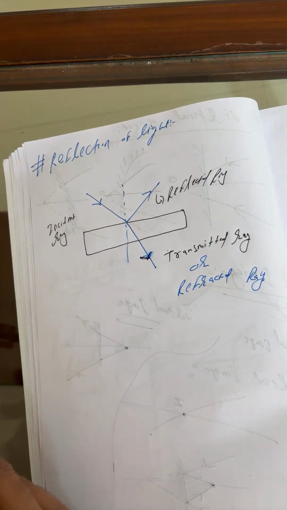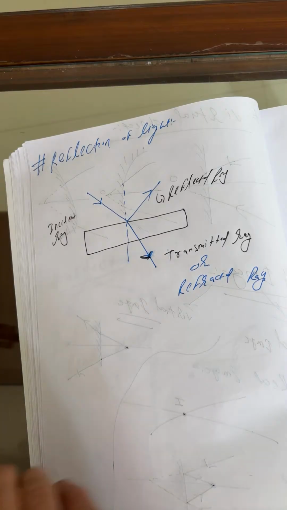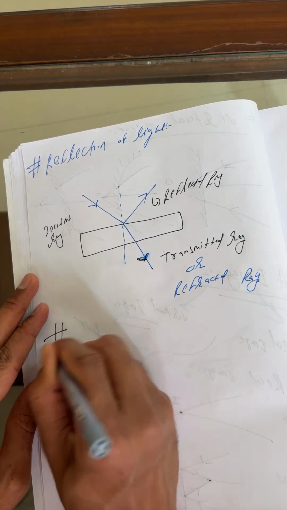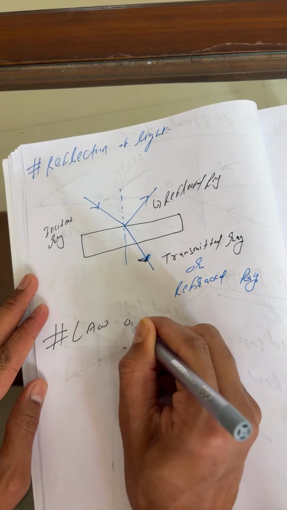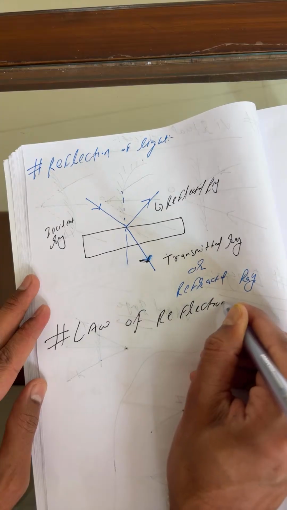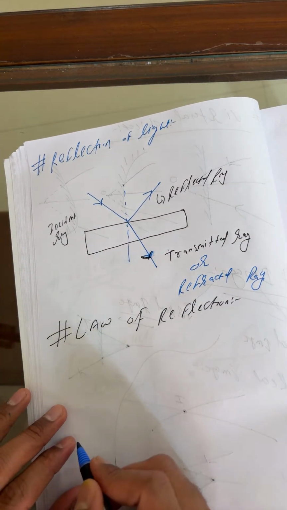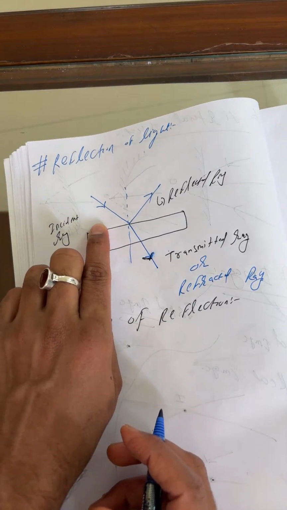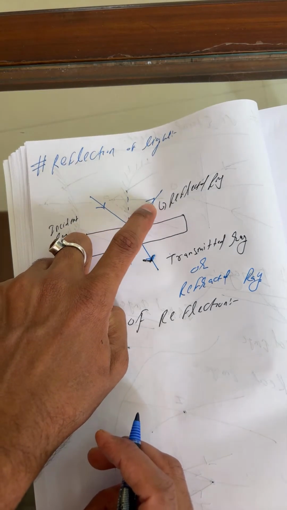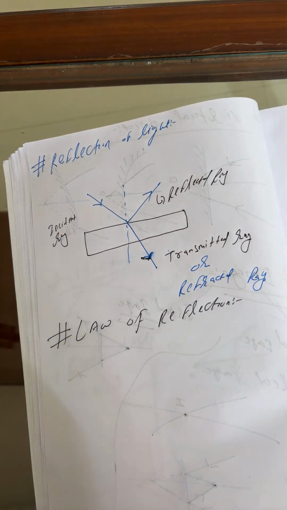In reflection of light, I can also add one more point, that is the law of reflection. According to the law of reflection, the incident ray, normal ray and reflected ray all lie in the same plane.